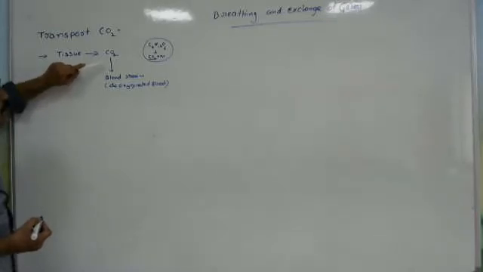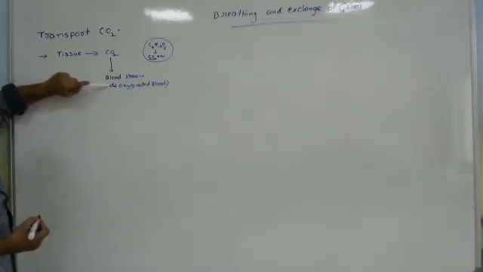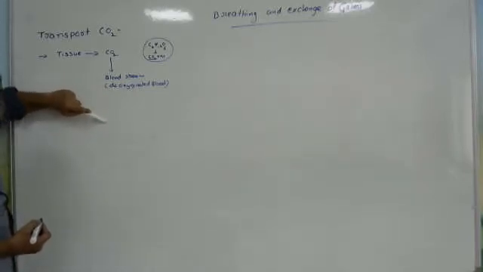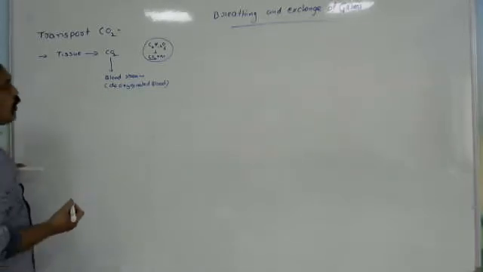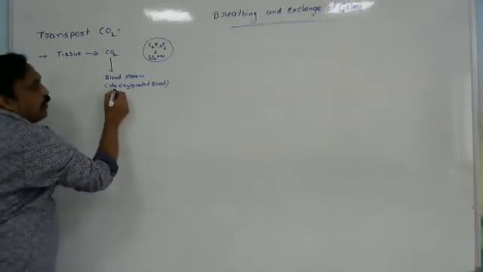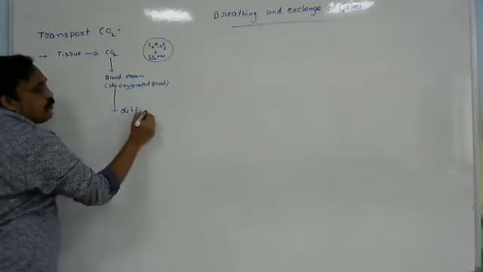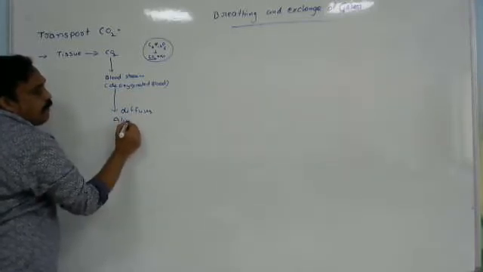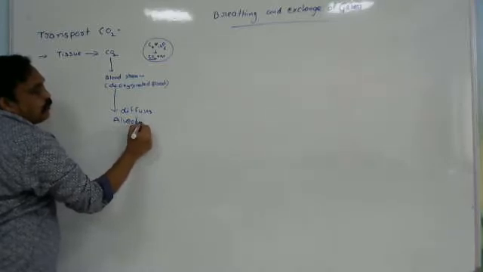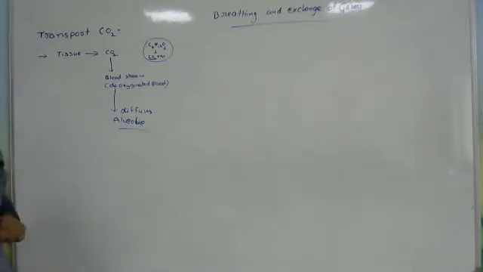It is not transported directly as carbon dioxide. It is transported as bicarbonates, carbamino compounds, and also dissolved in plasma. So carbon dioxide is transported in blood and diffuses into the alveoli. This process we call exchange of gases.